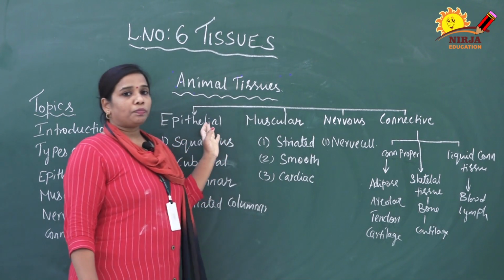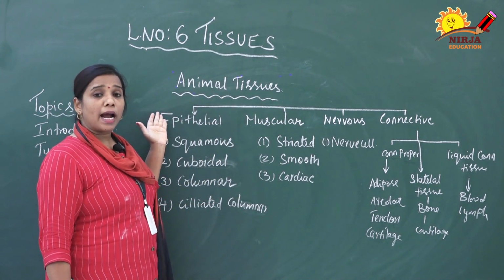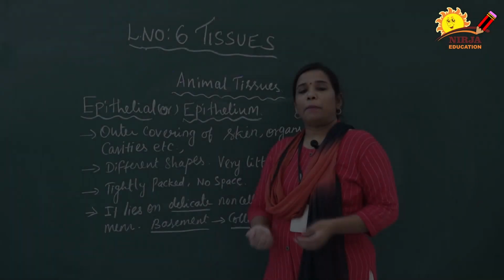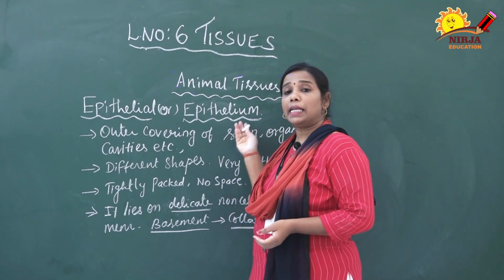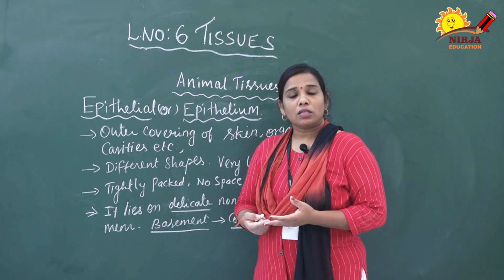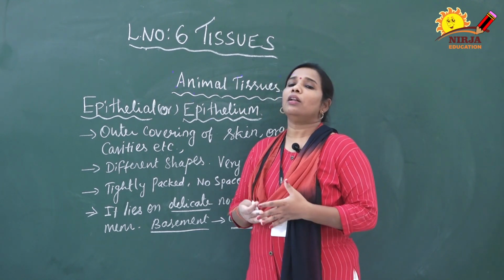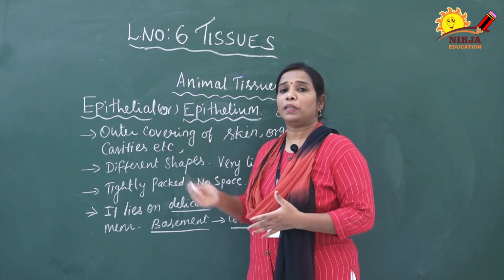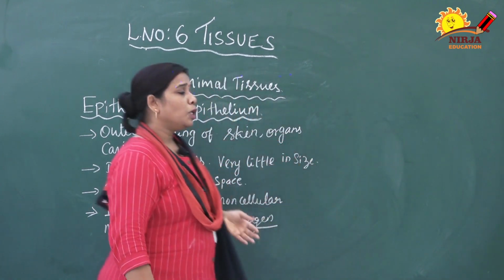classification. Next we are going to discuss epithelial tissues, their characters and the types of epithelial tissues in detail. Epithelial tissue is also called epithelium. It is the outermost covering of skin, certain organs and cavities. All the external as well as internal organs are covered by it. Even cavities are covered with the help of epithelial tissues only. There are cells of different shapes. You can see the images.